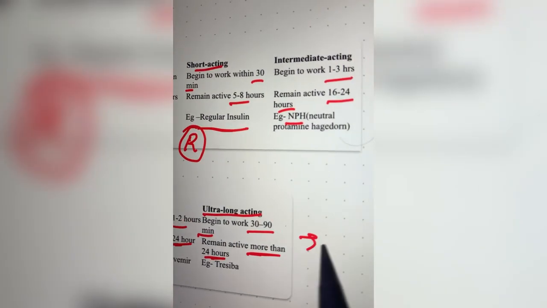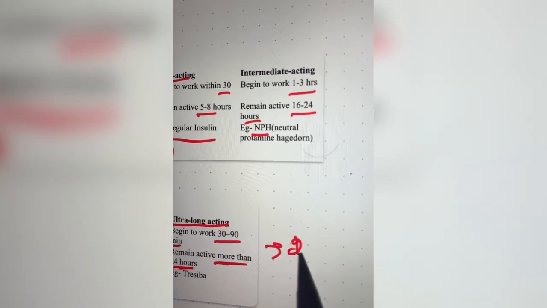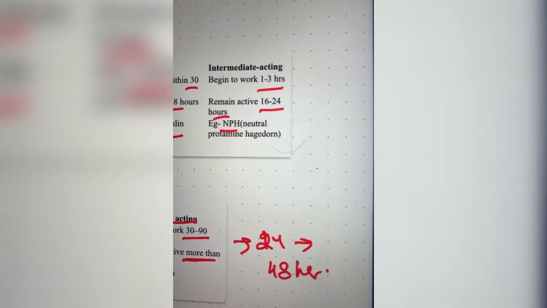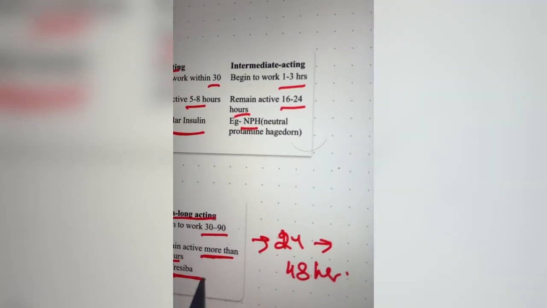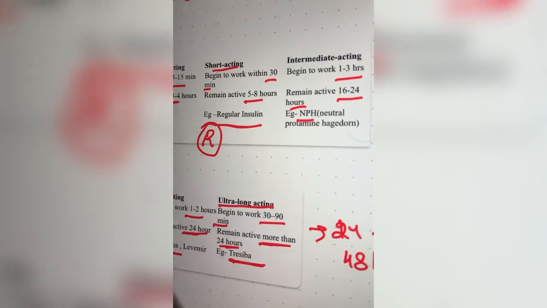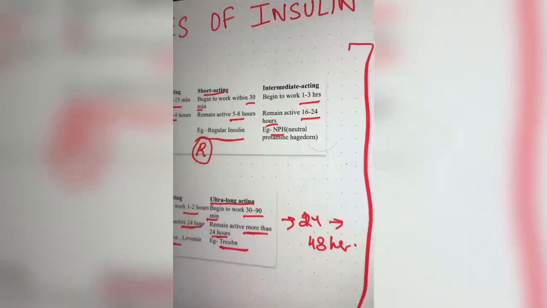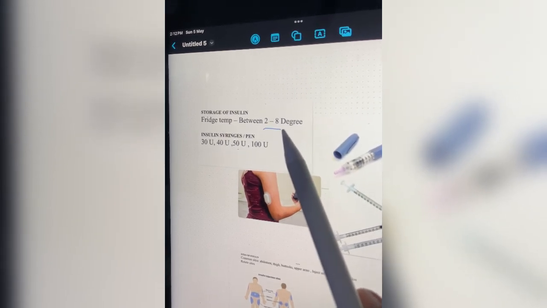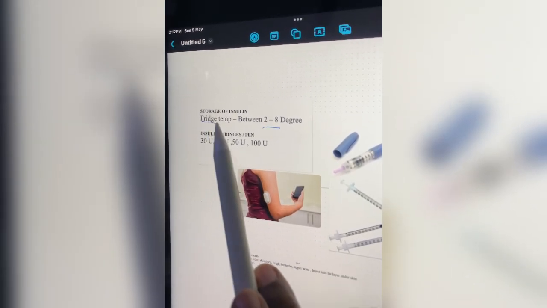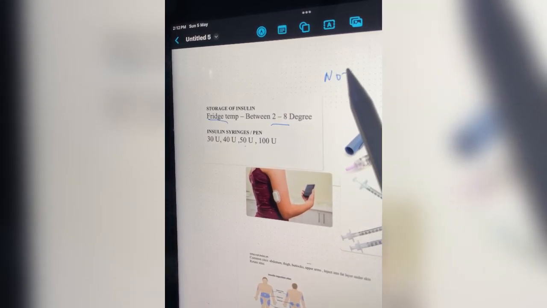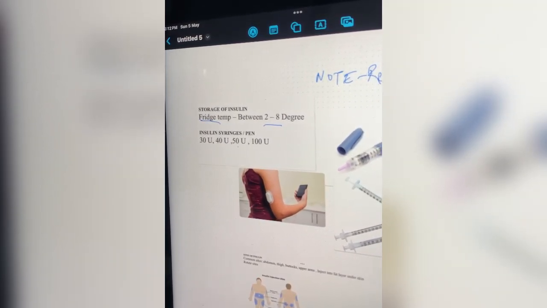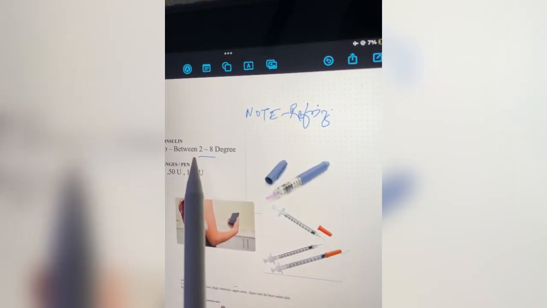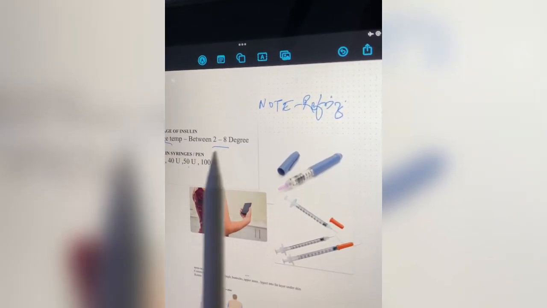So suppose I have given one shot of insulin in 24 hours, then up to 48 hours it will remain in the human blood. The example for this is Tresiba. So these are the different forms of insulin which are available nowadays. The temperature to be maintained for insulin is 2 to 8 degrees Celsius, and it should always be in the fridge. Please note that it should not be stored in a freezer or in a chiller tray, because it has to be maintained at a temperature of 2 to 8 degrees Celsius.